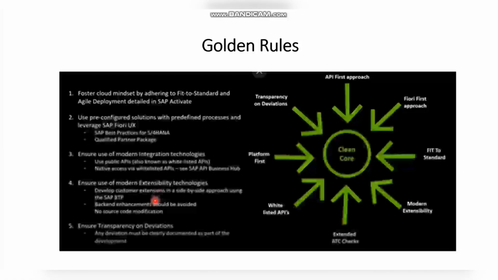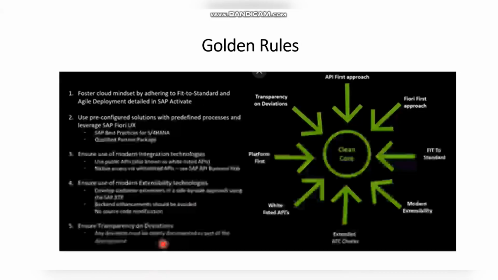Like we can create an end-to-end app and web APIs, all these things using this RAP, and we have side-by-side extensions approach. Backend enhancements we should avoid because during upgrades it will create a mess. So these things will make you upgrade to RAP for the clean core approach.